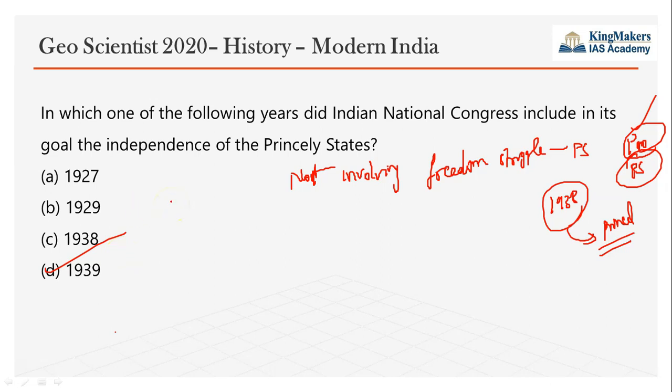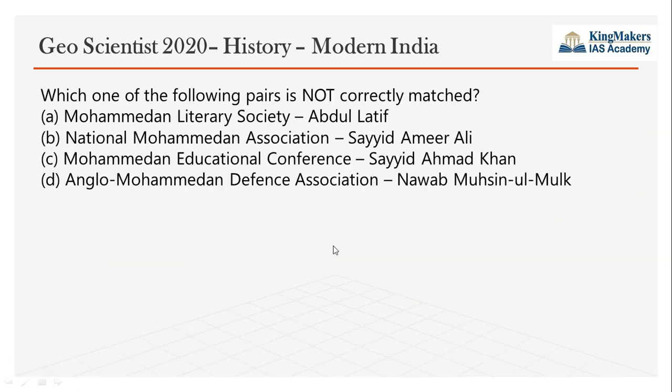And in 1939 only, at the 9th All India States People's Conference, Jawaharlal Nehru was appointed as the chairman. The All India States People's Conference is a conference organized by the people who were wanting political reforms in the princely states, and in 1939 Jawaharlal Nehru was made the chairperson of this conference once the Congress accepted this goal.